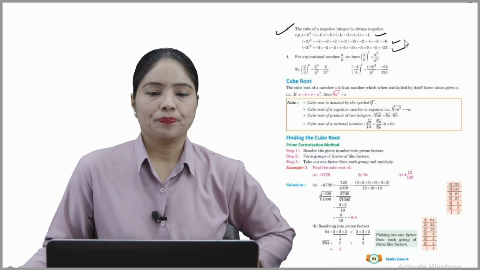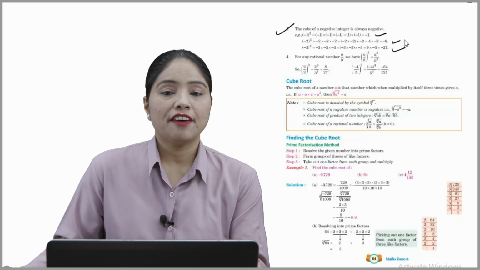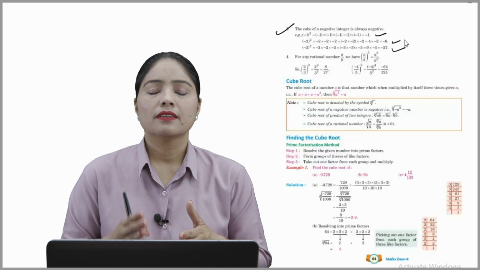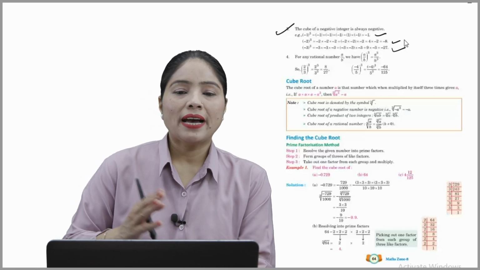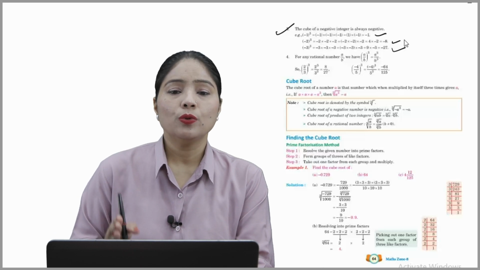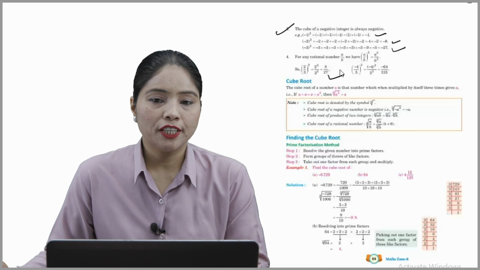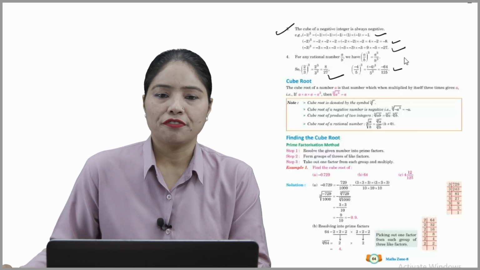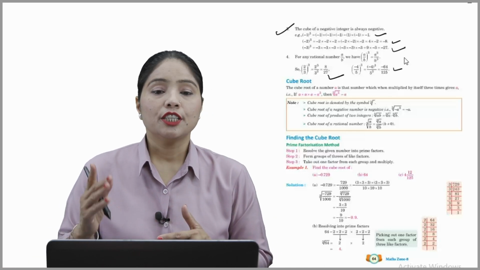Now 4.1. For any rational number a by b, we have (a by b) cubed is equal to a cubed divided by b cubed. So (2 by 3) cubed is equal to 8 by 27, and (-4 by 5) cubed becomes -64 by 125. Hope you understood well. So now, beta, move on to the next, cube root.